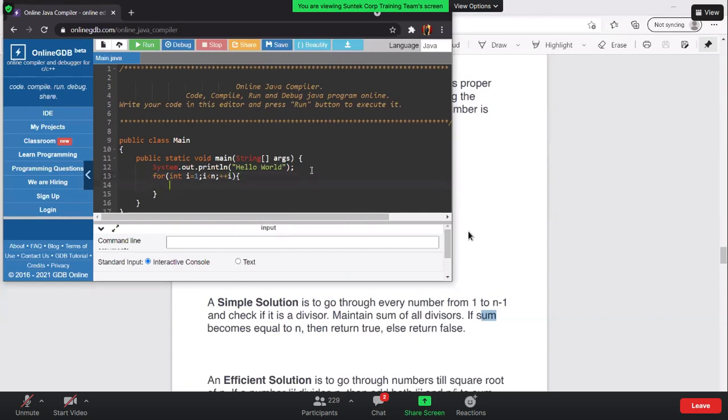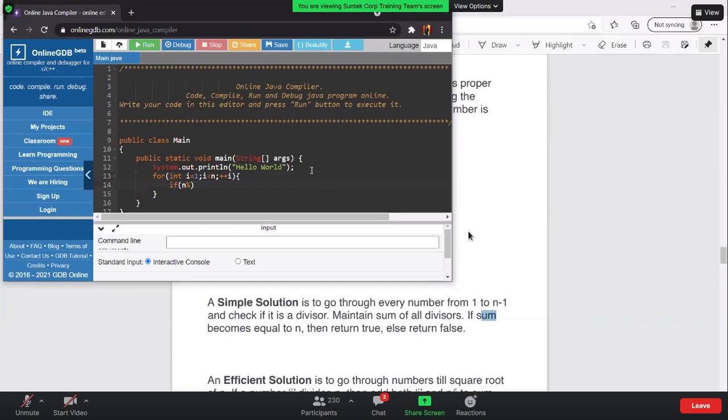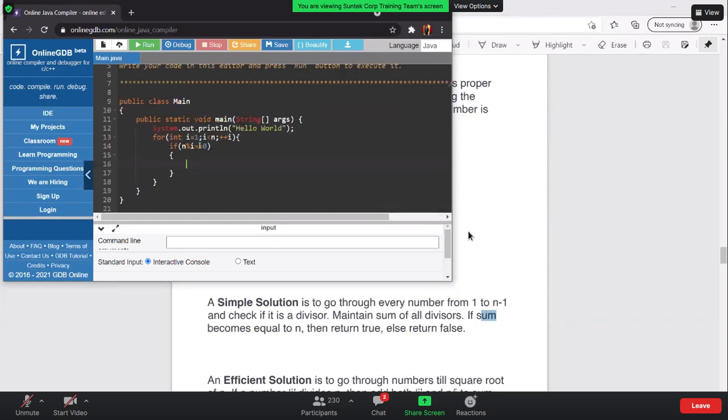And what I can do is, let's say I have taken a number n, assuming the number has already been taken. If n modulo i is equal to 0, that indicates that i is a divisor. Here I'm not writing the actual code, right? Here is just pseudocode. But if you want, we can do the code, or I can just explain the pseudocode, because writing the code is not a tricky thing. If you know the for loop concept and how to take a variable, that's all the logic.